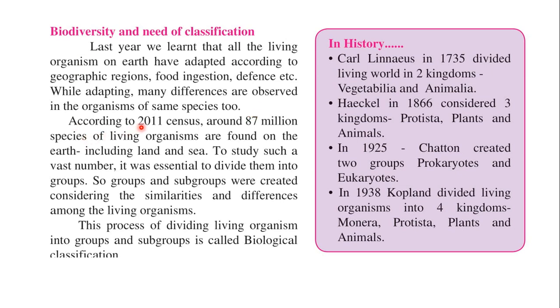According to the 2011 census, around 87 million species of living organisms are found on the earth, including land and sea. To study such a vast number, it was essential to divide them into groups. As we know, 87 million is a very large number, and to study this many organisms is very hard. So because of that, we have to group them, we have to classify them.